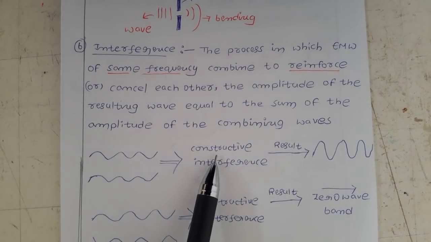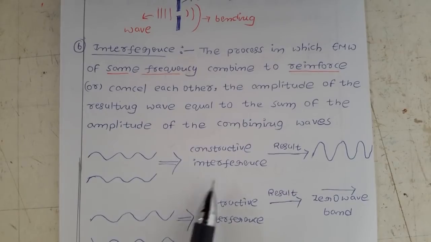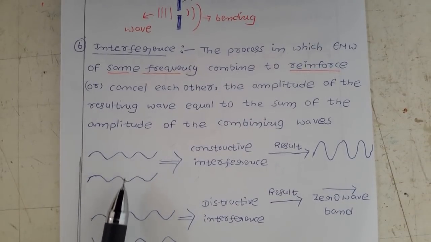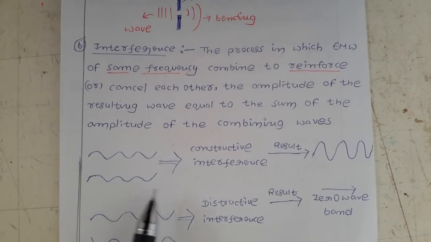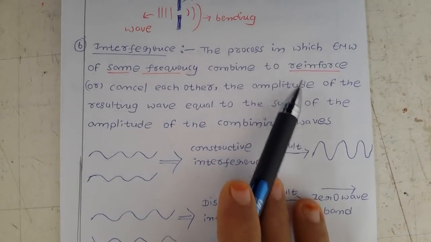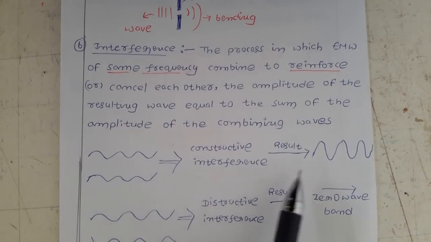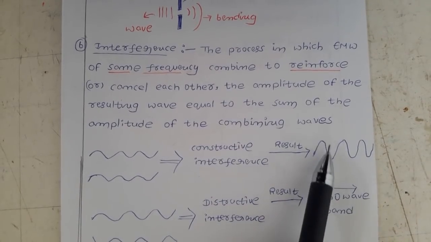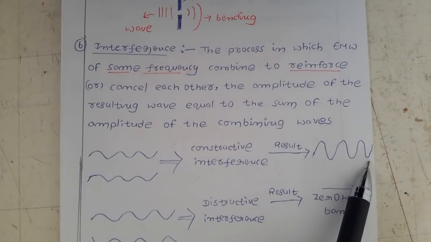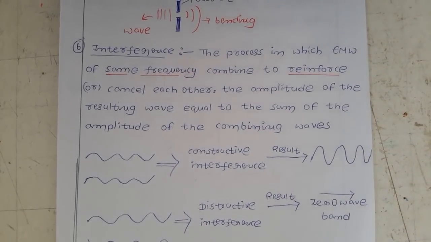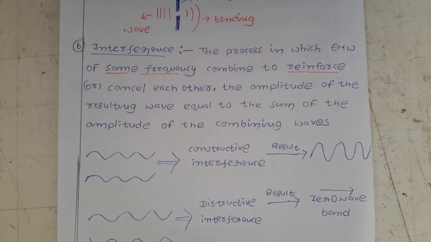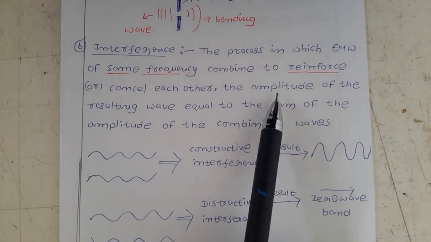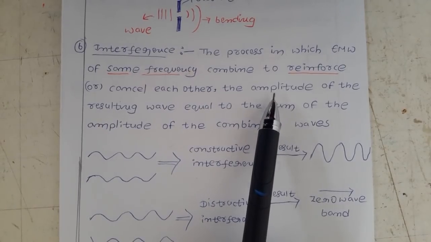What does constructive interference mean? Here these two waves overlap in such a way that there is a reinforcement, so the resulting wave amplitude increases. In the last video we discussed that amplitude is the height of the crest or the depth of the trough.